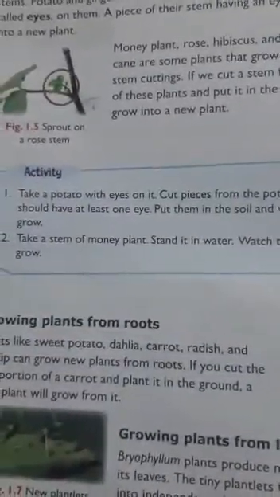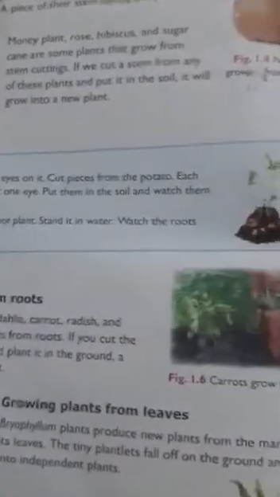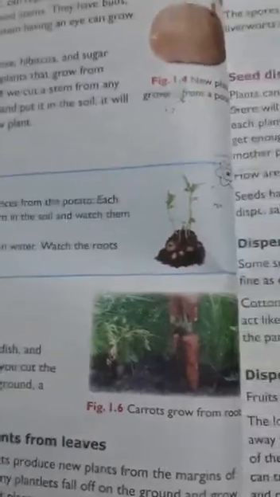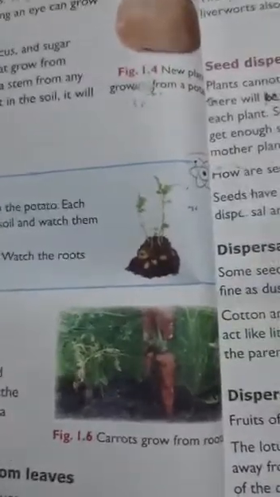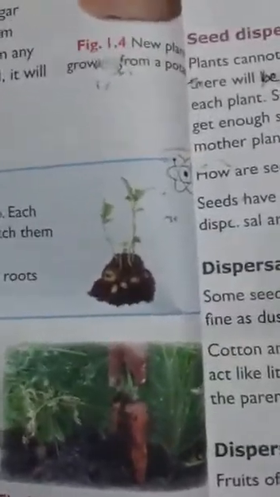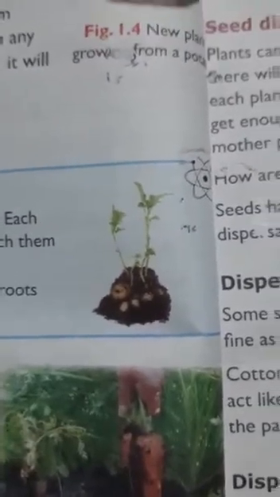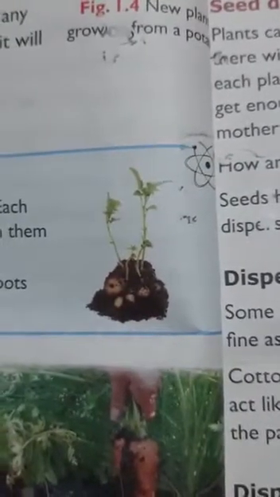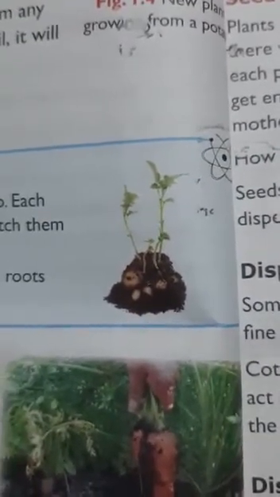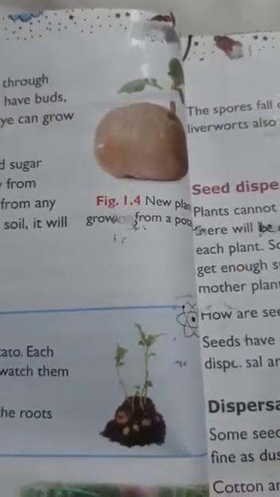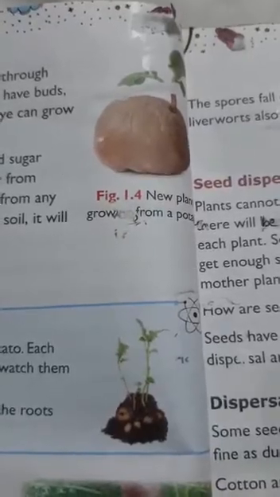See here children, an activity has been given. Take a potato with eyes on it. Now cut pieces from the potato. Each should have at least one eye. Put them in the soil and watch them grow. They'll grow like this. You can also take the stem of a money plant and stand it in water. Watch how the roots grow. So from this, you have understood how plants grow from stems.